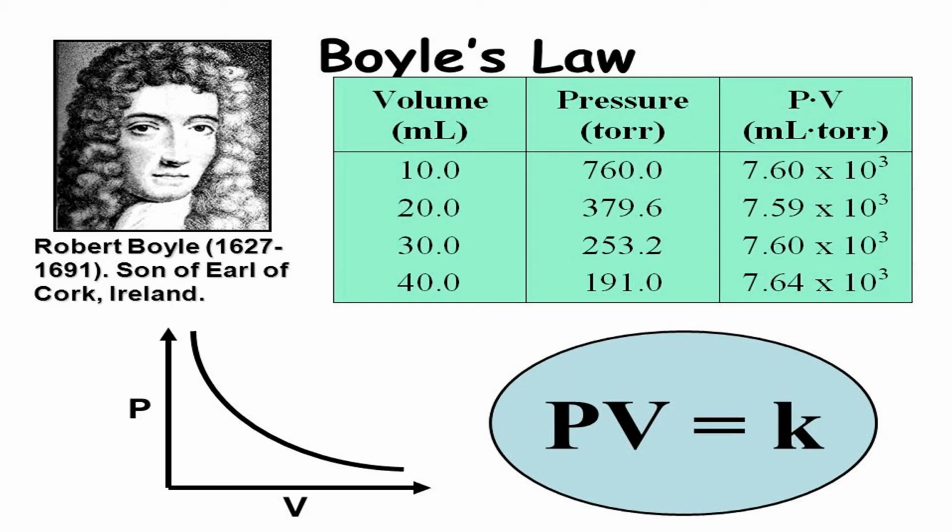Mathematically, Boyle's law can be written as PV equals K, where P is the pressure of the gas, V is the volume of the gas, and K is a constant.